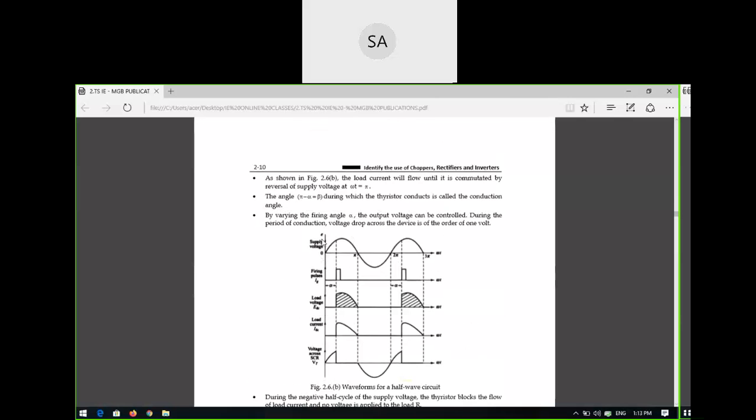Correct or not? If you see in this diagram, this is the supply voltage or input voltage. After some time alpha, you trigger the pulse. That means you are giving firing pulses, and then you get an output voltage. Conduction starts, that means current is flowing through the load, so you are applying some voltage across the load. That same voltage appears here, this portion, this portion.